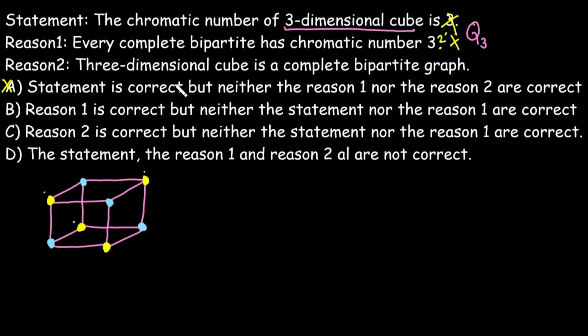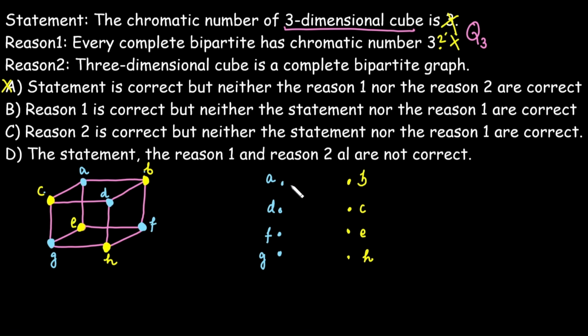Next reason is that the three-dimensional cube is a complete bipartite graph. As the chromatic number of the cube is 2, it means it is a bipartite graph. Whether it is a complete bipartite graph, let's check. With respect to each color, I have labeled it, and blue color vertices are placed in one set, yellow color vertices are placed in another set.